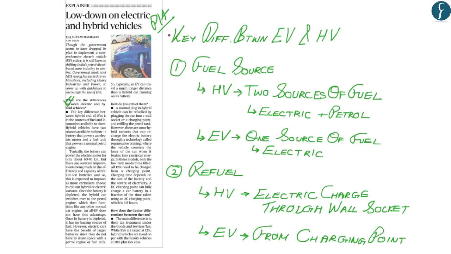Now, hopefully, up till here, you've understood the two key differences between electric vehicles and hybrid vehicles that have been given in this article. The first key difference is of fuel source, wherein hybrid vehicles use two sources of fuel, which is a battery that powers an electric motor and a fuel tank that powers a normal petrol engine, while an electric vehicle uses one source of fuel, which is electric. The second key difference is of refueling, wherein a hybrid vehicle can be electrically charged through a wall socket, while an electric vehicle needs to be charged from a charging station.